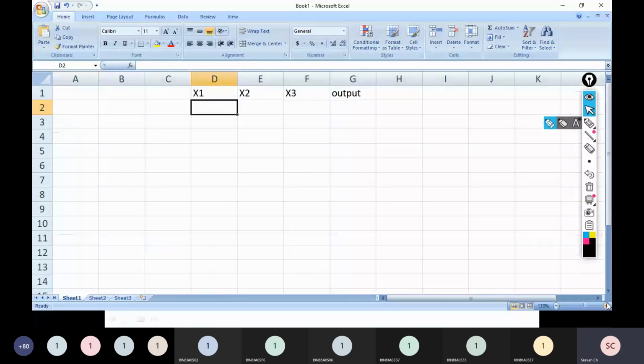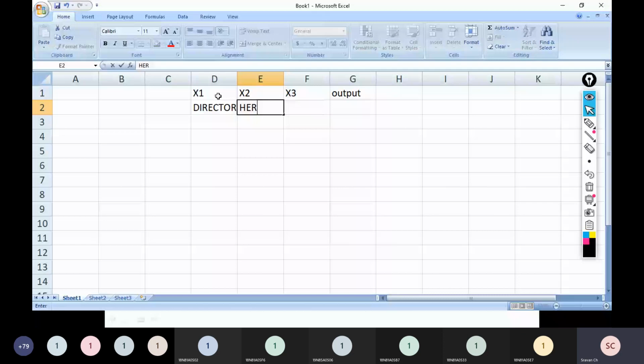Let us assume x1 is director, x2 hero, x3 genre. Output: are you going for the movie or not? Yes or no?